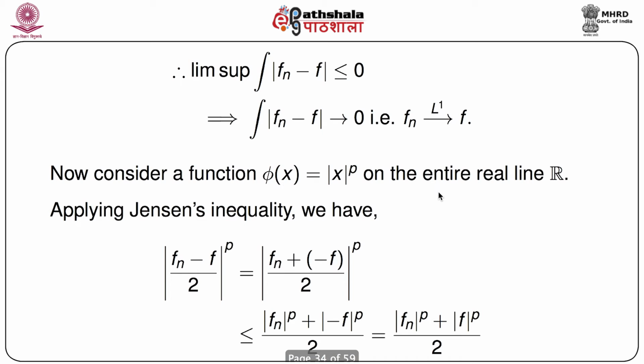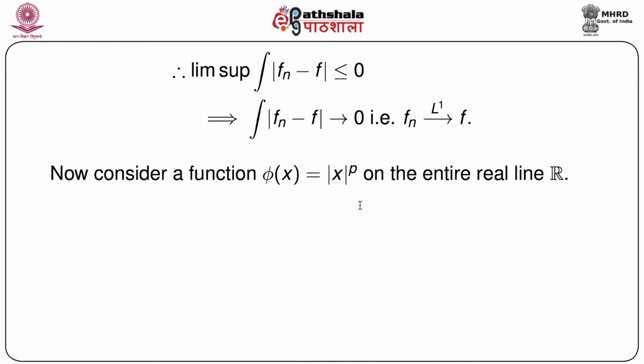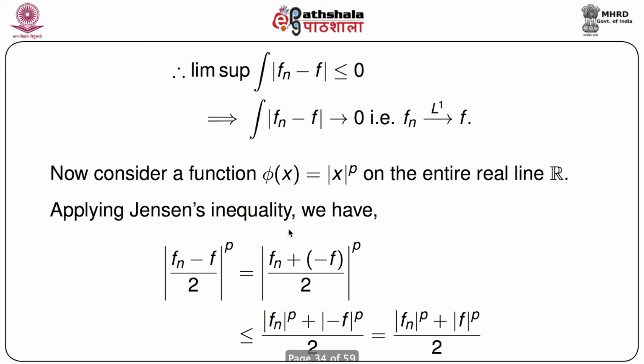Now since we have this mod of x to the power p function, which is a convex function, we can apply Jensen's inequality to get modulus of (fn minus f by 2) whole to the power p. We can write this as modulus of (fn plus (minus f) by 2) whole to the power p, and applying Jensen's inequality, we get less than or equal to mod of fn to the power p plus mod of minus f to the power p by 2. This is important, which equals mod of fn to the power p plus mod of f to the power p by 2.